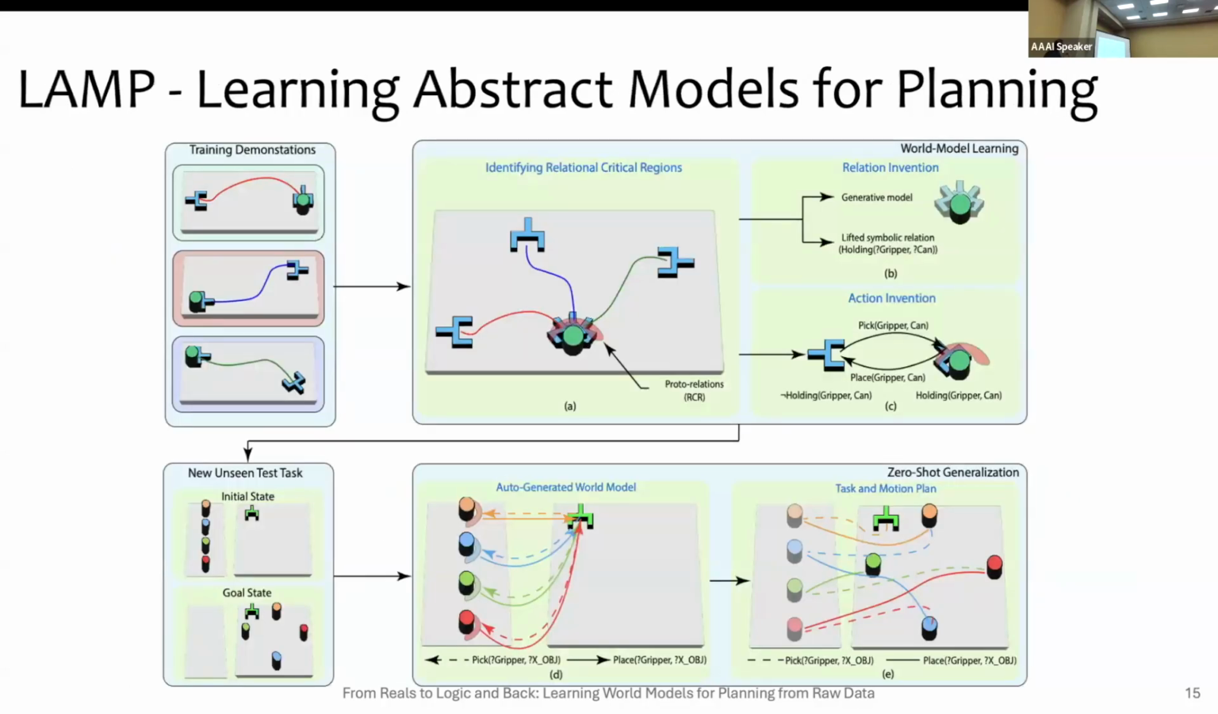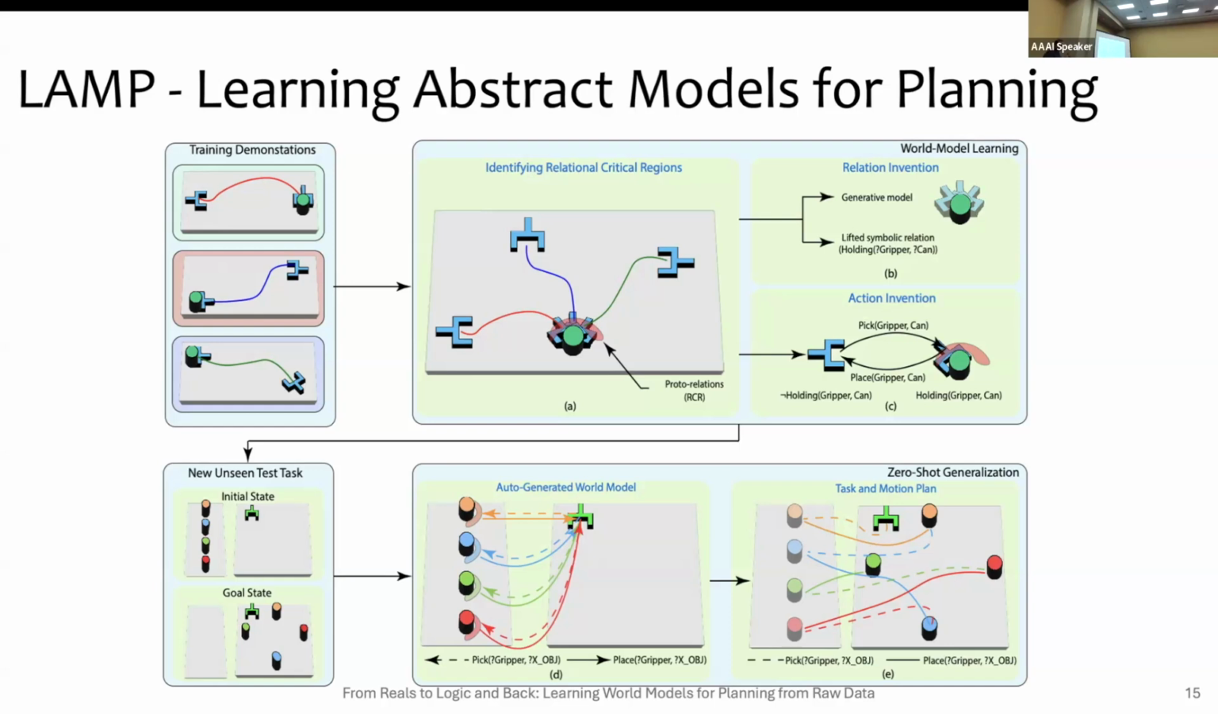With that, here is an overview of this approach. We start with a few training demonstrations. We convert those training demonstrations into trajectories relative to the different objects in the environment. And from that, we synthesize a generative symbolic model.